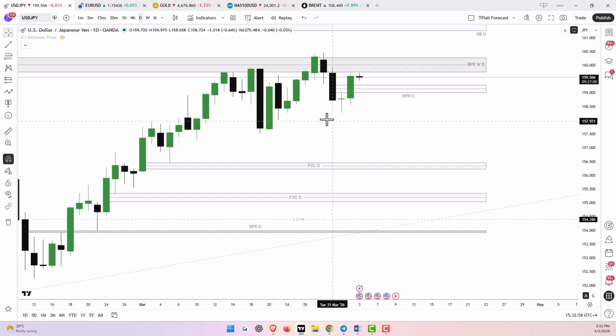These conditions, which led to a drop in oil prices, weakened the US dollar, and in the first 3 days of the week, the price reached the 158.27 range with the drop of about 1.27% that it had.